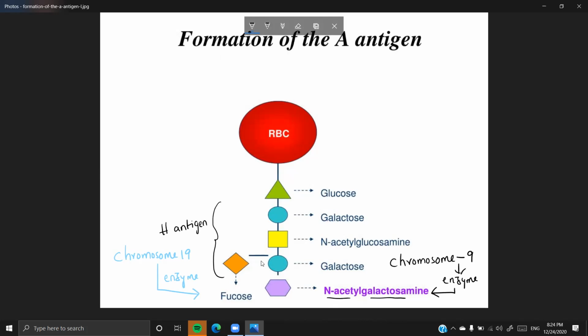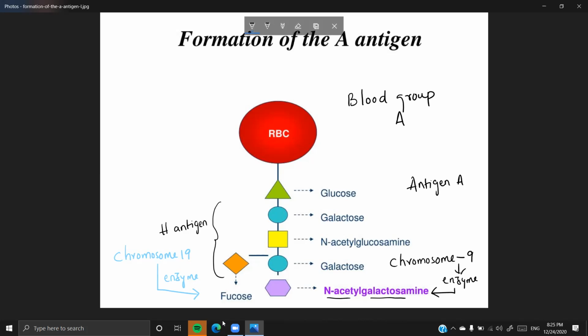That is this particular sugar, due to which the basic H antigen which is present, this is the basic prime H antigen to which a sugar like N-acetyl galactosamine is attached, which makes up the blood group which is called blood group A. And now this whole structure with the fucose and the N-acetyl galactosamine is going to make the antigen A. So this is going to be your antigen A.